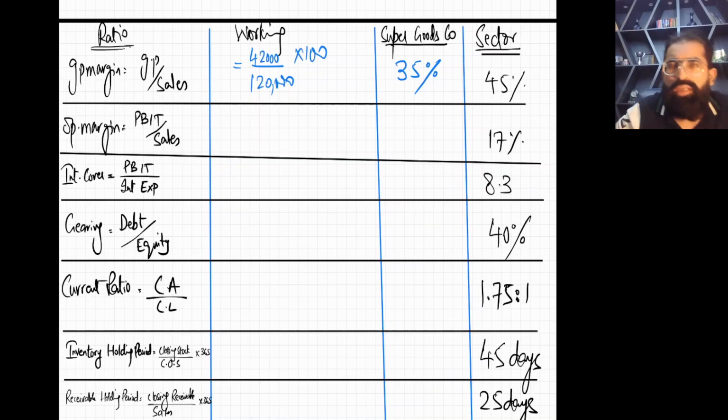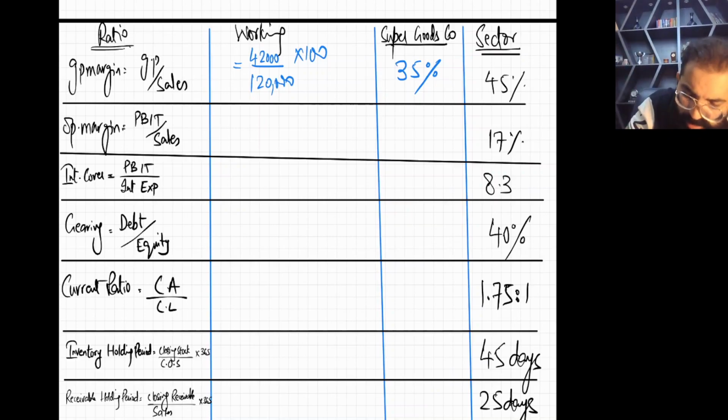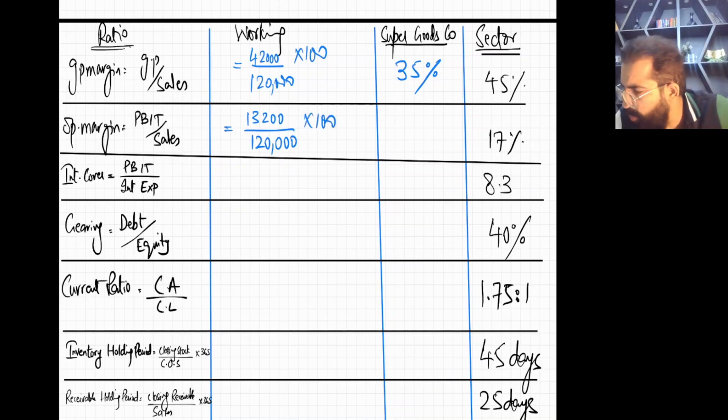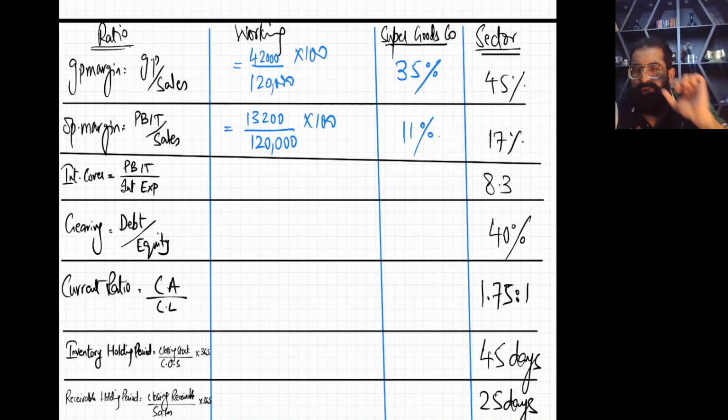I have already told you to take the picture of the question, you can see from that. Then you have operating margin. Operating margin means operating profit divided by sales into 100. Operating profit means PBIT. So your PBIT in this question is 13,200 divided by sales of 120,000, multiplied by 100. This is going to be 11%.